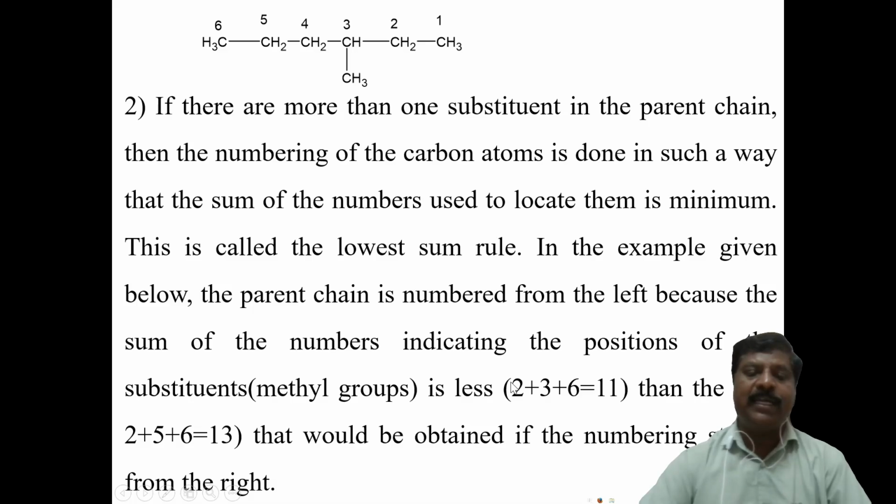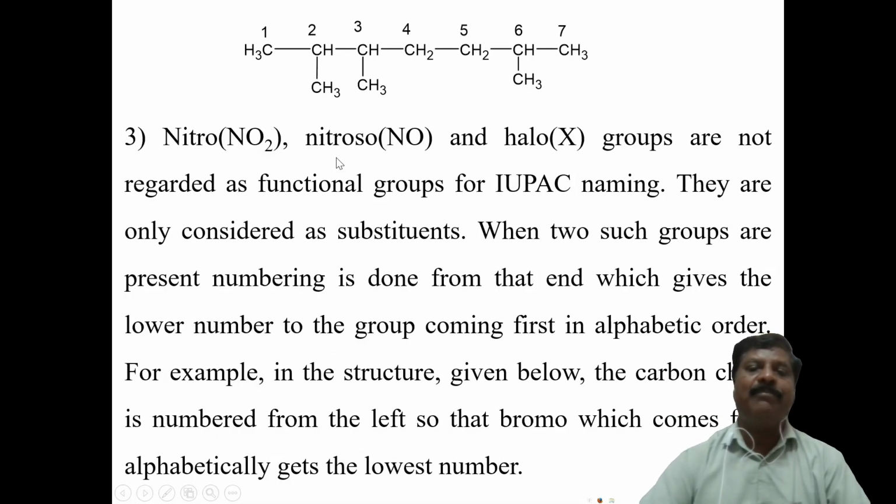For example, suppose I take an example here. This is numbering from left to right. I am numbering this compound. Here two or more substituents are there: one methyl, another methyl, here a methyl group. Right, these are on different carbon atoms.